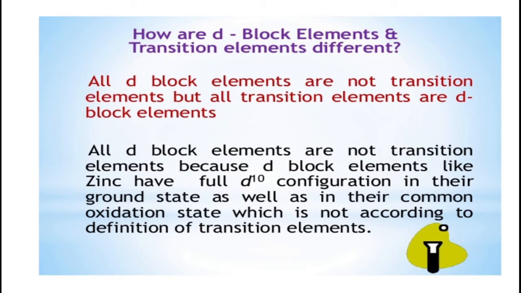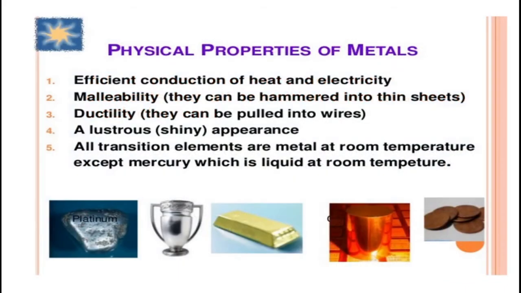How are d block elements and transition elements different? All d block elements are not transition elements, but all transition elements are d block elements. As we discussed, zinc, cadmium and mercury are not called transition elements. All d block elements are not transition elements because d block elements like zinc have full d10 configuration in their ground state as well as in their common oxidation state, which is not according to the definition of transition elements.